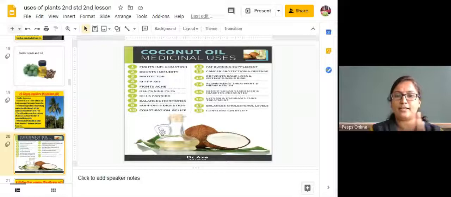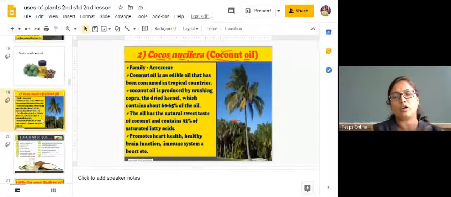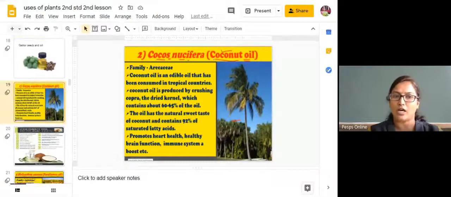When people say oil bath, that time also we use coconut oil for this. And it acts like an antifungal agent. If you apply coconut oil to any infected area, it is going to cure it. There are many uses of coconut oil. We use coconut oil for cooking also. For preparing churmuri, if you add one spoon of coconut oil, it will give a delicious taste, right? So many delicious foods are prepared using this coconut oil.